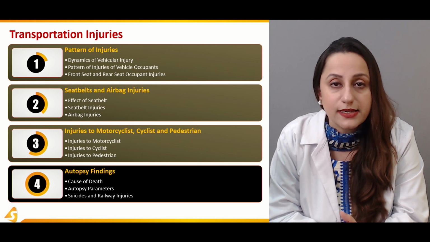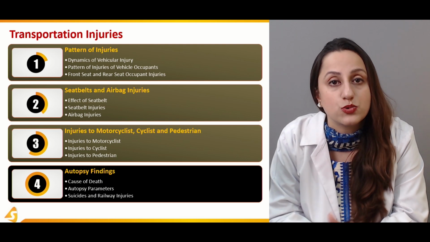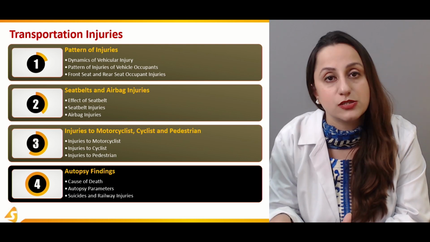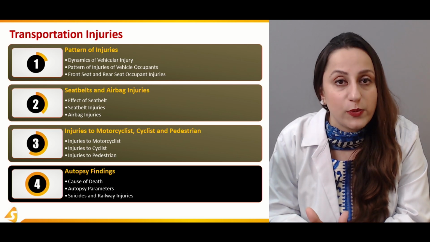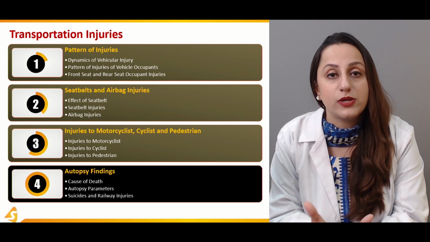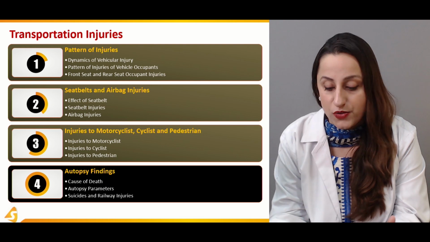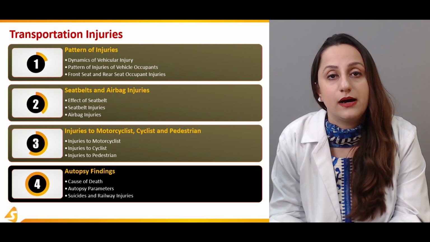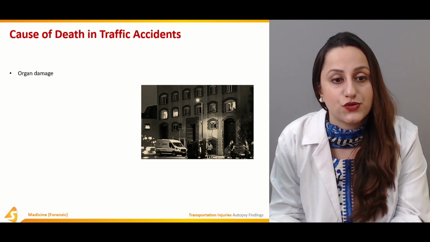Now, suicides are again very important, and we have to deal with whether this suicide is really a suicide or it is a homicide converted into a suicide. So it's again very important over here. And then the railway injuries. The railway injuries are usually the run-over injuries, and we'll be discussing the causes and the outcomes of these railway injuries over here, and the type of impacts and their results are again discussed.